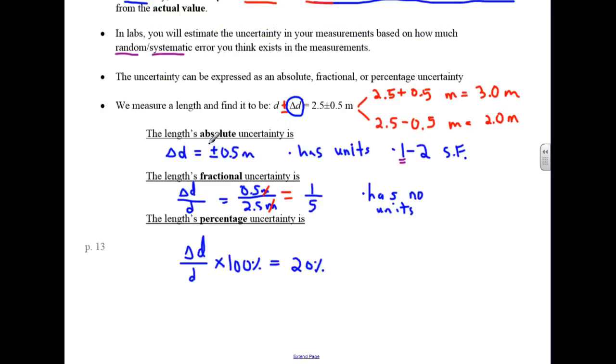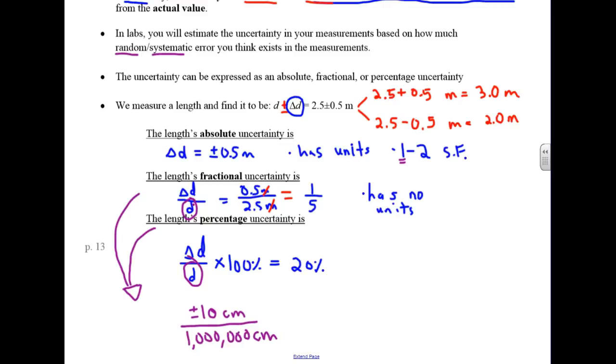Okay, there's an important note. Fractional and percentage uncertainty both show how big the uncertainty is relative to the measurement itself. If you get an uncertainty of plus or minus 10 centimeters as your absolute uncertainty, you might say that's huge. But if the measurement is 1,000,000 centimeters, then all of a sudden this 10 doesn't seem so big.